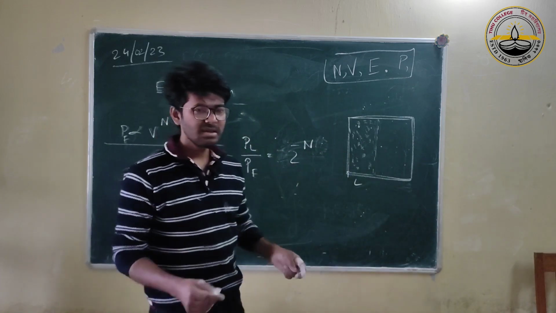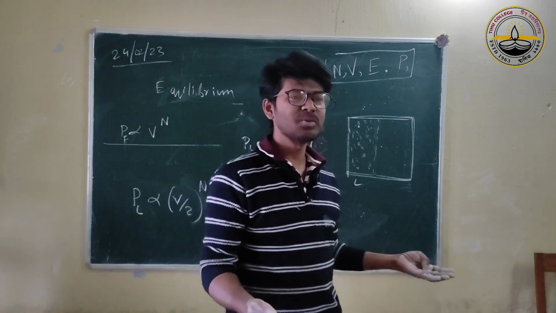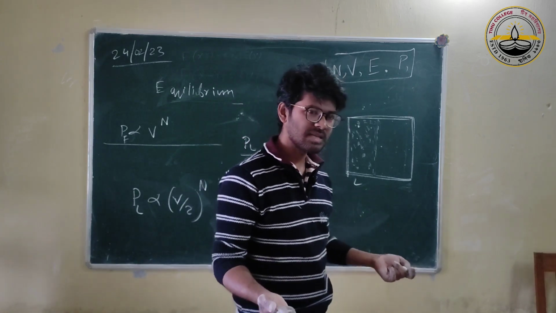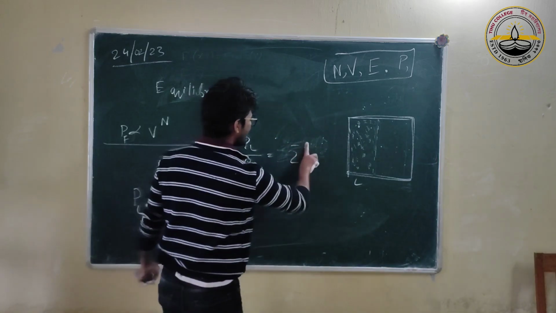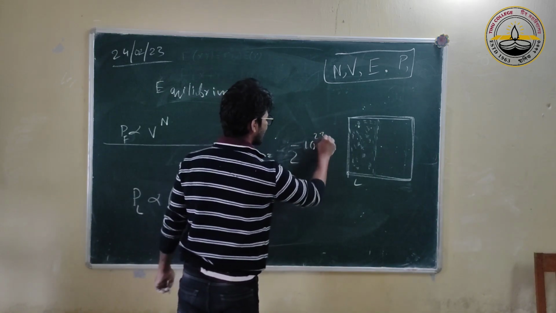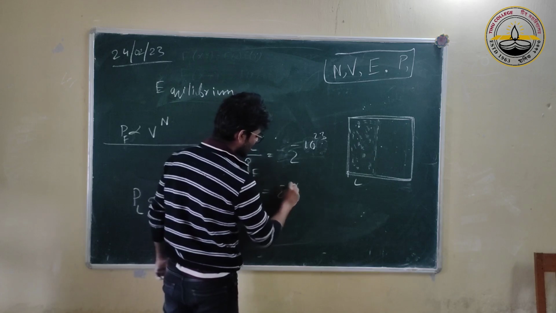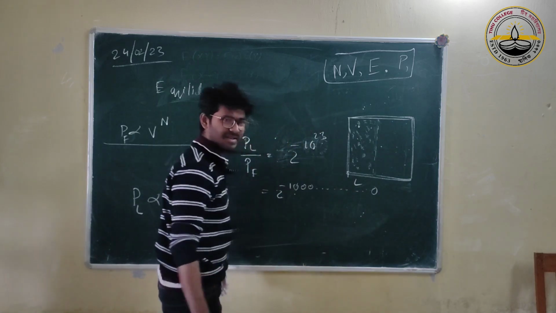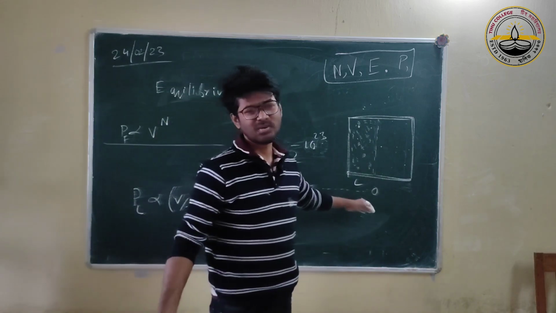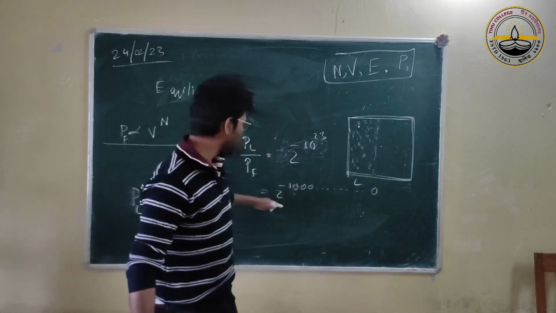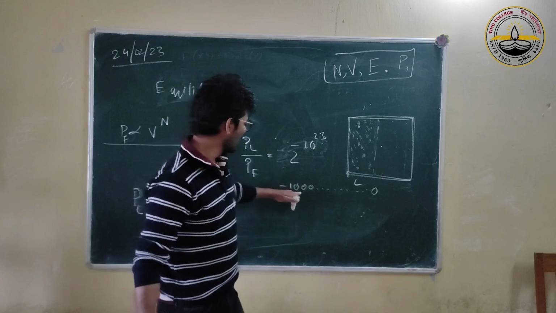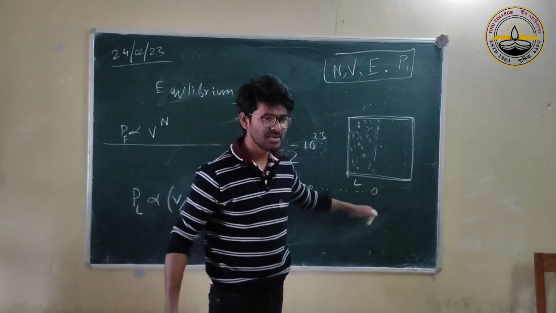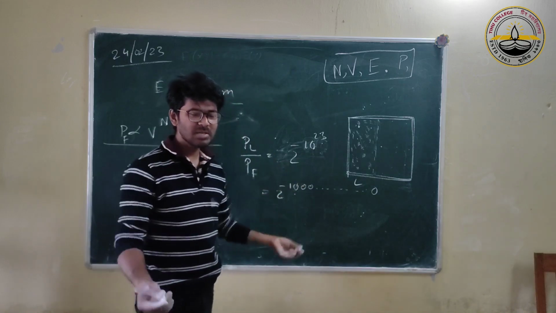Now n is usually 10 to the power 23, 1 mole has 10 to the power 23 particles. Just put 10 to the power 23 here. That's like 2 to the power minus 10 to the power 23. This is 0. The probability, this number, 1 and then 23 zeros, is essentially absolutely 0.